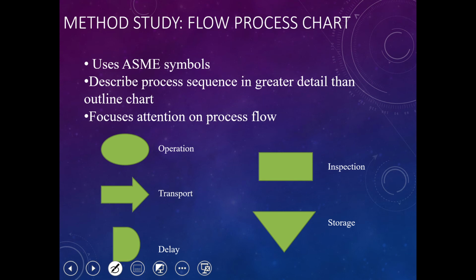In the American Standard Mechanical Engineering symbols, ASME, we have operation, and we have inspection just now. If we use this symbol, they represent transport, and this symbol represents storage, and this one delay. So we can use these symbols to make a more complicated process flow chart.